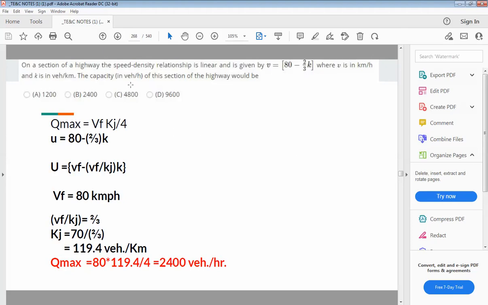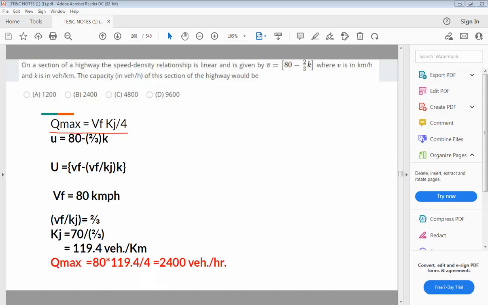And you need to find out the capacity of this section of the highway. So as all of you know, the maximum traffic flow or maximum traffic volume is given by Qmax is equal to Vf kj divided by 4.